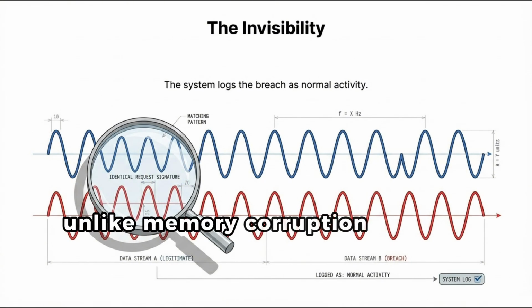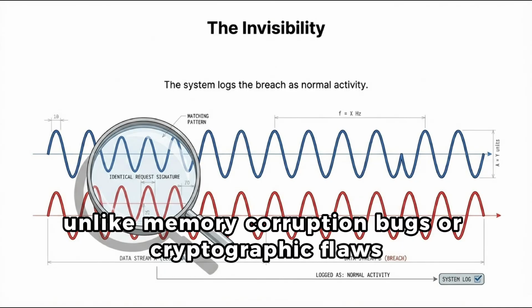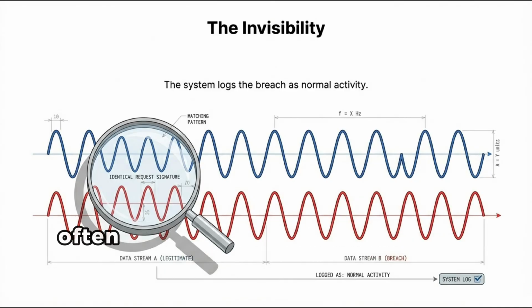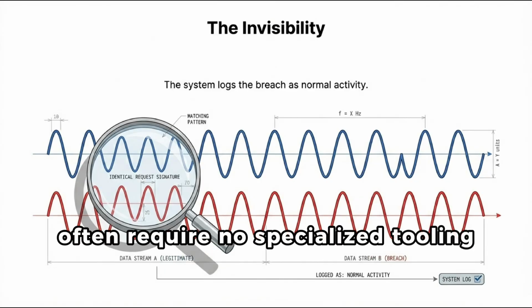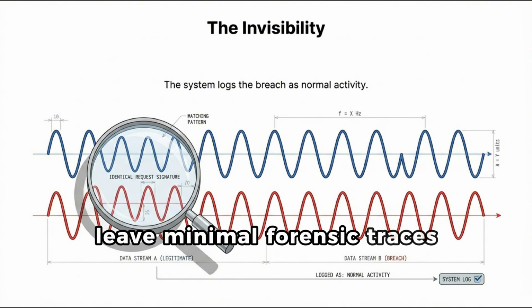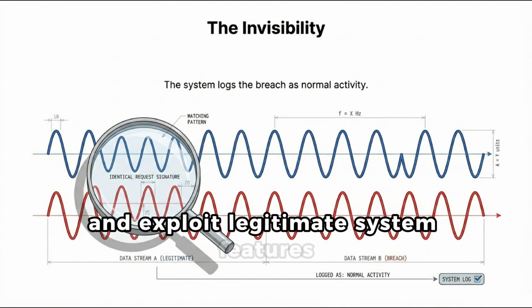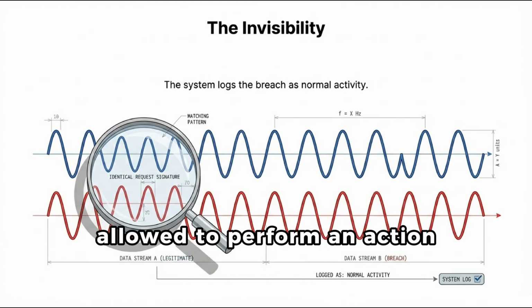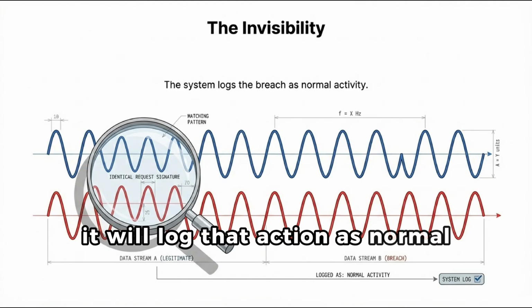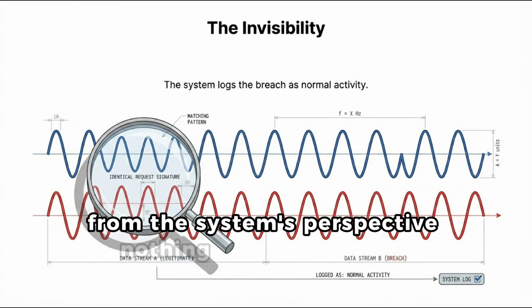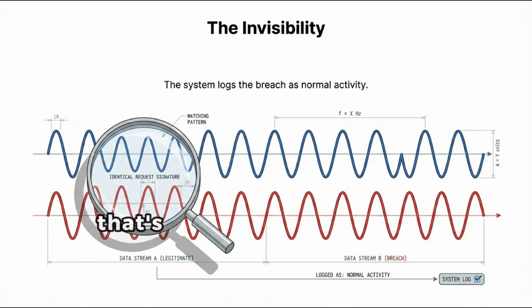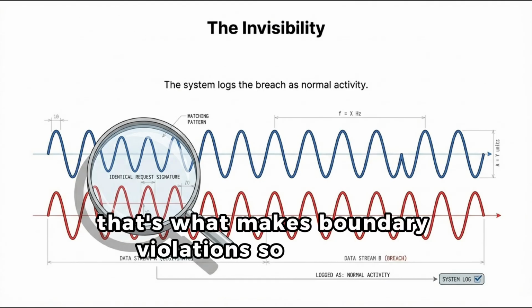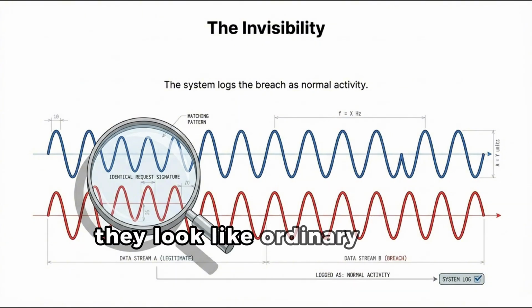Unlike memory corruption bugs or cryptographic flaws, access control failures often require no specialized tooling, leave minimal forensic traces, and exploit legitimate system features. If a system believes a user is allowed to perform an action, it will log that action as normal. From the system's perspective, nothing illegal happened. That's what makes boundary violations so insidious. They look like ordinary traffic.